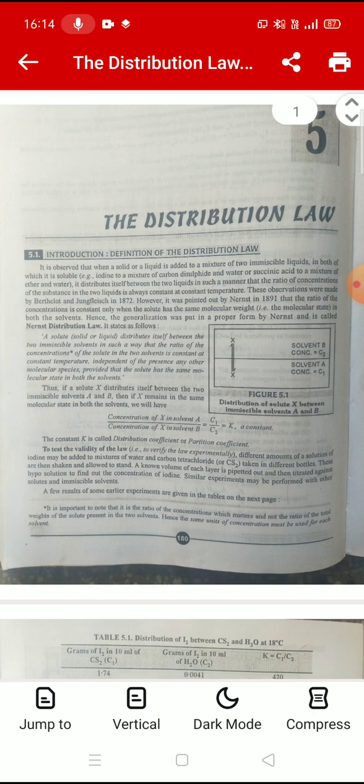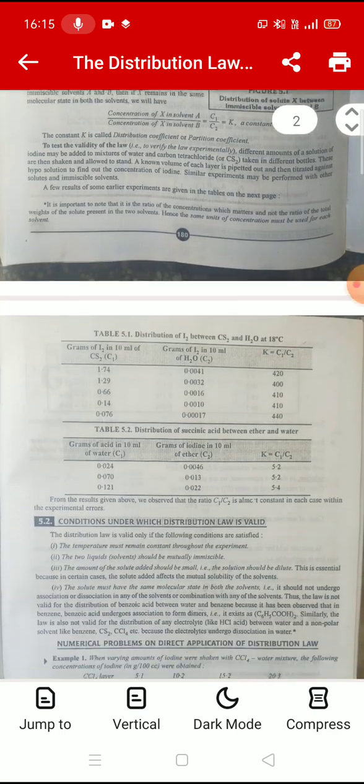To test the validity of the law, different amounts of a solution of iodine may be added to mixtures of water and carbon tetrachloride or CS2 taken in different bottles. These are then shaken and allowed to stand. A known volume of each layer is pipetted out and then titrated against hypo solution to find out the concentration of iodine. Similar experiments may be performed with other solutes and immiscible solvents.